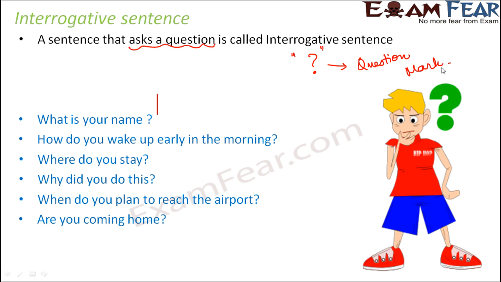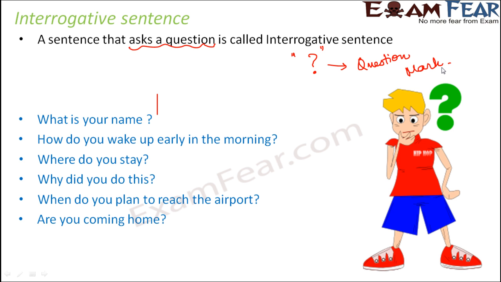So here are some of the examples, like what's your name? How do you wake up early in the morning? Where do you stay? Why did you do this? When do you plan to reach the airport? Are you coming home? So you see, whenever you have question mark at the end, the way we read out the sentence is also quite different than how we read out a statement. For example, when I have to ask a question, I would ask someone like this: where do you stay? But when I have to answer to the question, I would say, I stay in Bangalore. I would not say it like a question, because I'm not asking that, right?